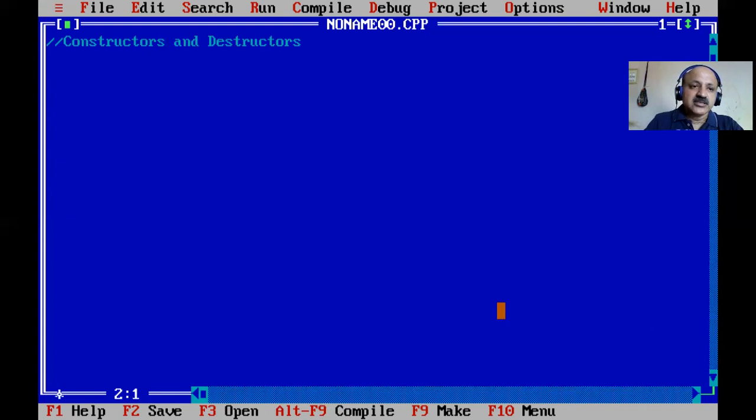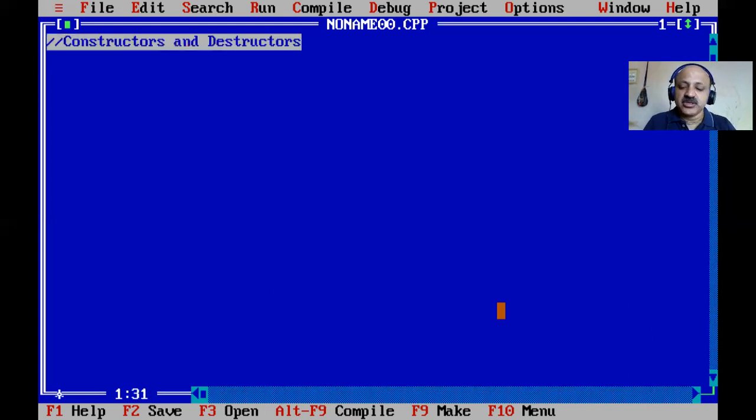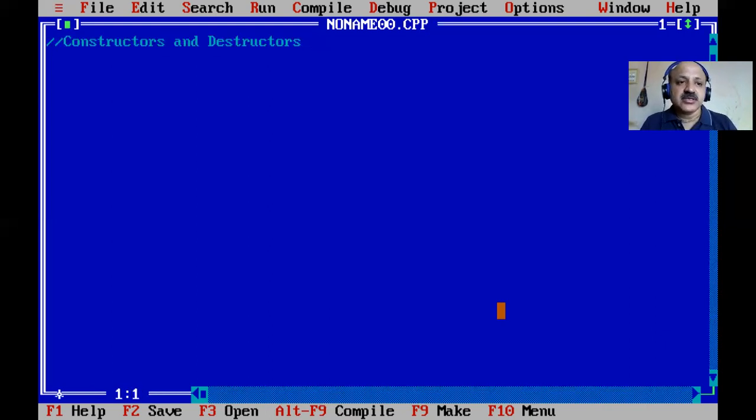Same way, that is a memory management operator. Up till now in my video lectures, we always used a class to initialize members with functions like set value and get data. But now that function is not required because the constructor comes into the picture. So what is a constructor? Constructor means that when an object is created, it is automatically initialized, and when the object is no longer needed, the memory is released or the object is destroyed.